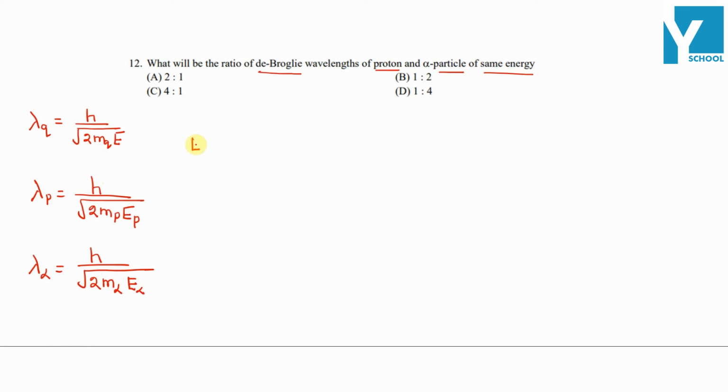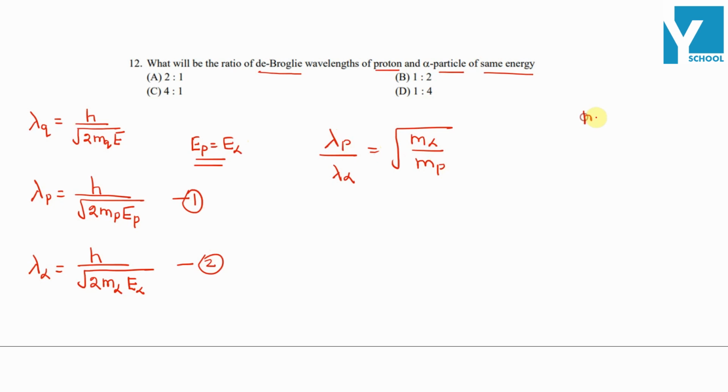Given energy of proton is equal to energy of alpha particle, so अगर हम रेशियो की बात करें, if this is 1, this is 2, we will get lambda for proton divided by lambda of alpha particle will give us mass of alpha particle divided by mass of proton.